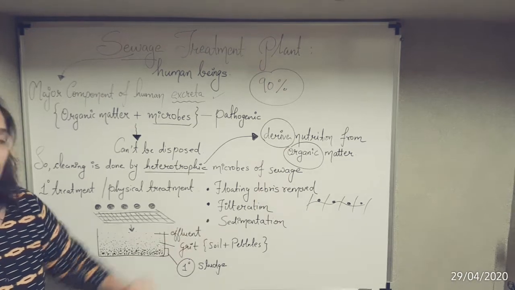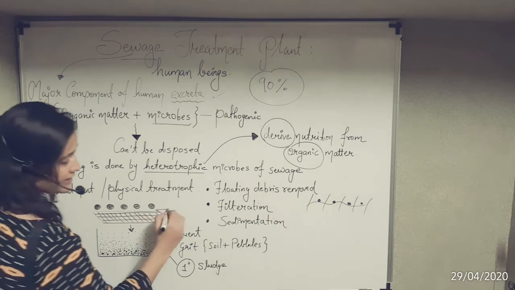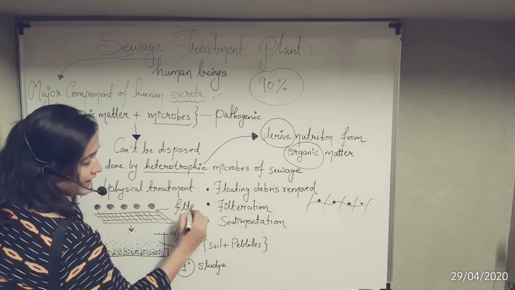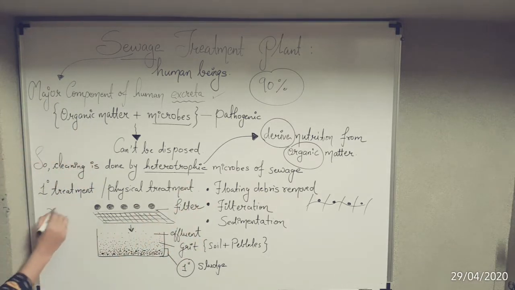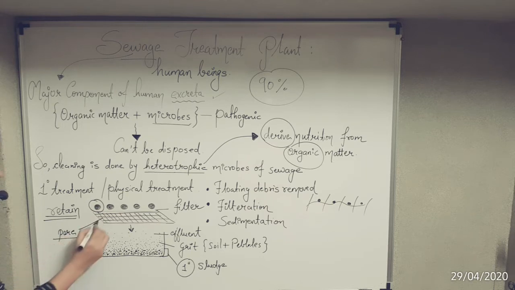अभी filtration हम कैसे करेंगे? We will keep a filter. You can see here the figure. This is the filter. This filter will retain. वो क्या करेगा? Retain करेगा. किसको retain करेगा? Molecules which are larger than the pore size.